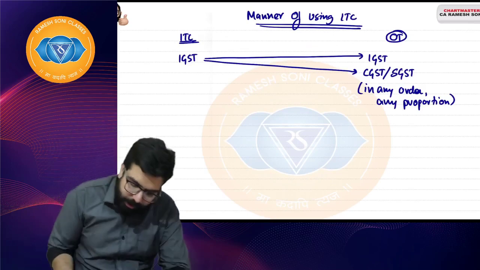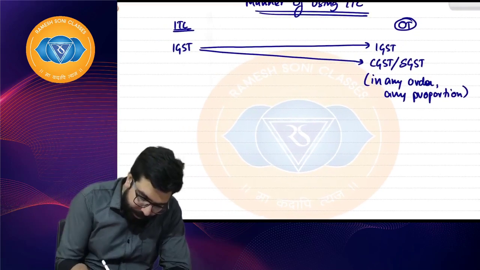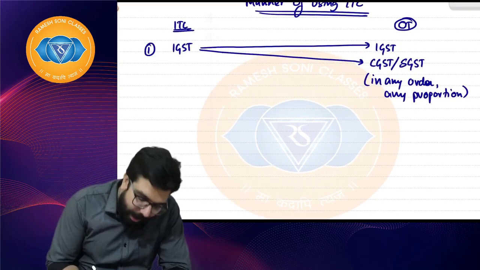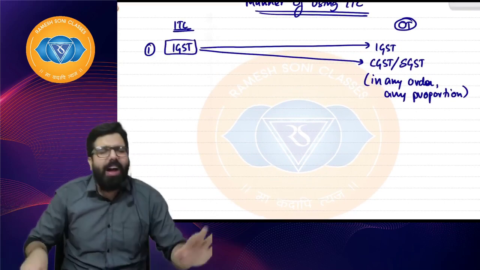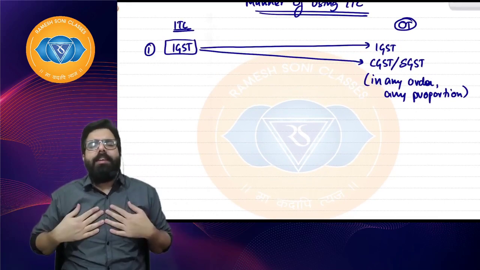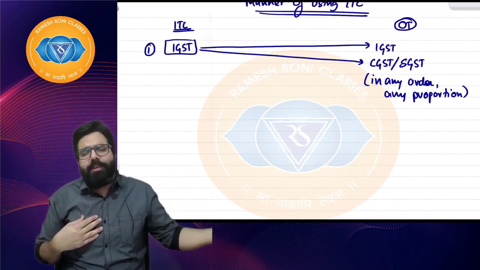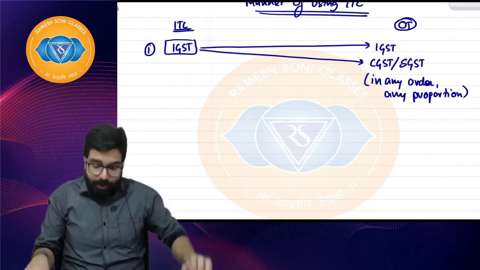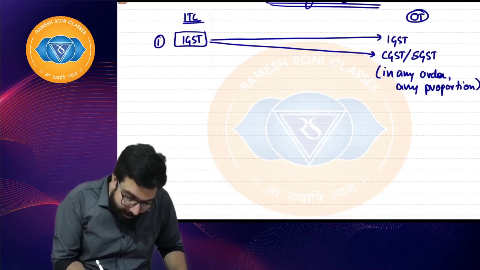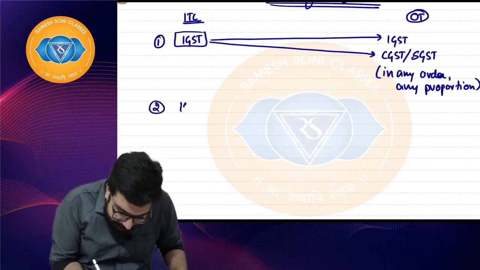Right, everyone? Sir, this is the first stage. The first stage always says IGST should be used first. So if you have IGST, first use your IGST for IGST, then use it for CGST, then use it for SGST. Sir, second stage, you should always see that your IGST is exhausted.